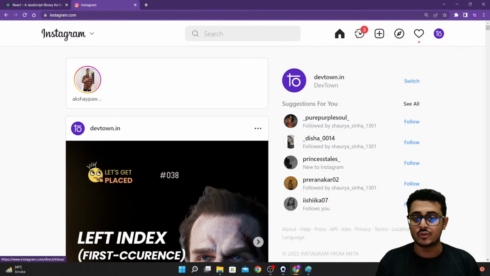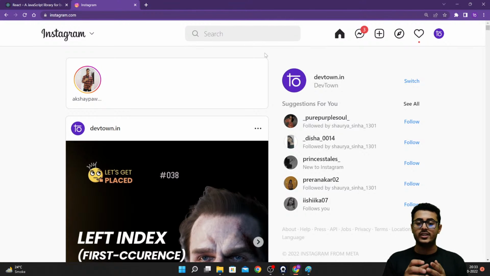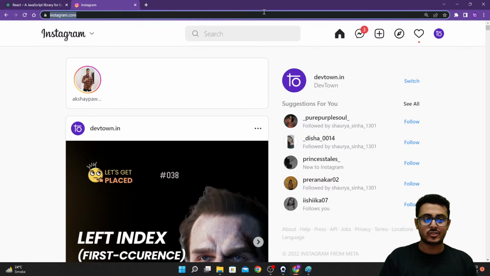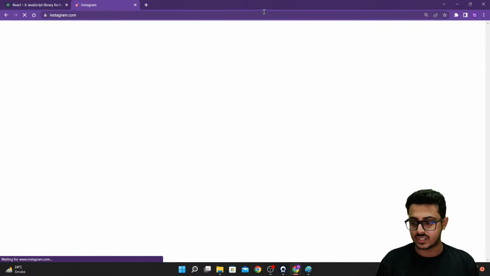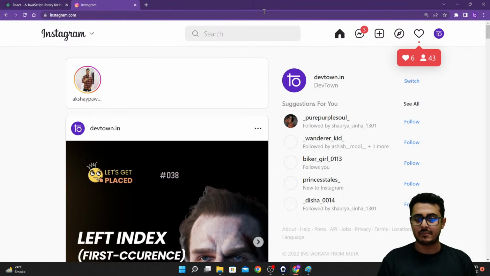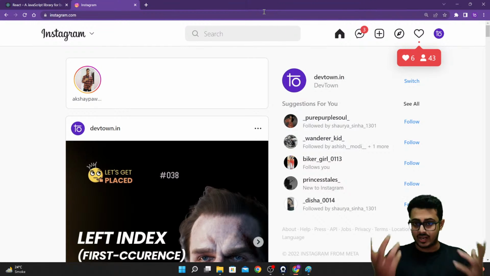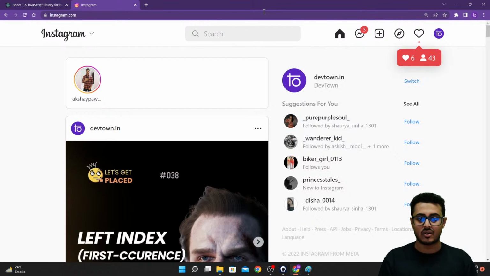Secondly, when you're getting these notifications, early on when you wanted to see a notification, you had to refresh the entire page to see if you were getting more notifications. Right now, because this is based on React, these are called components.